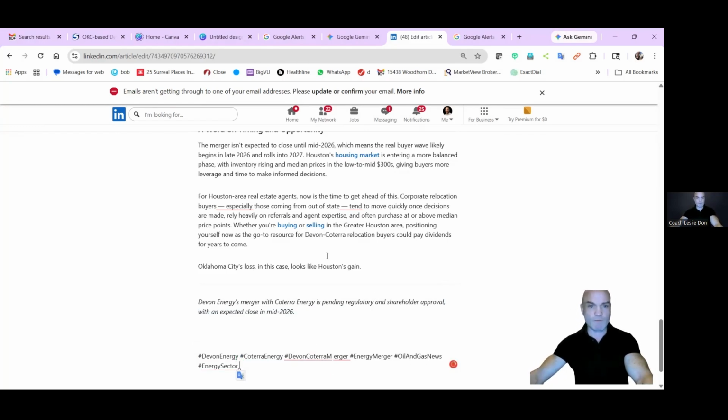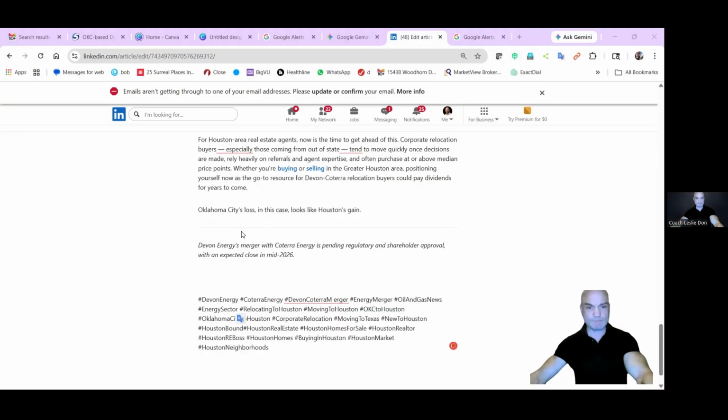And then we want something for relocating to Houston. Then, of course, we want the real estate aspect of it. Then, of course, we want the neighborhood aspect of it and the suburb aspect of it. And of course, let me click that up here.